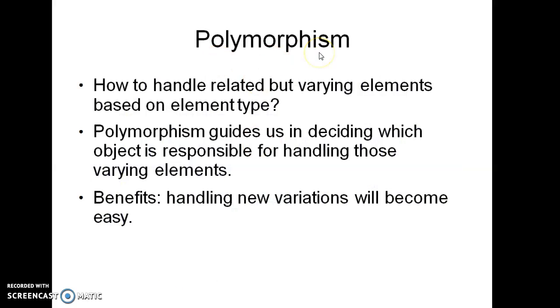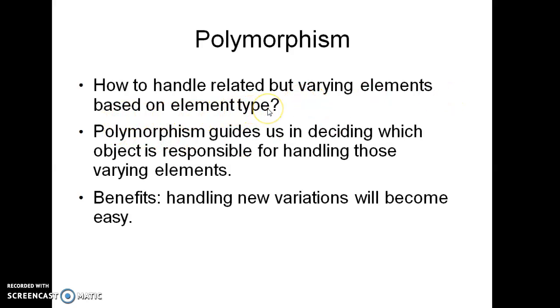Next is polymorphism. We have seen polymorphism multiple times in our object-oriented programming. In simple words, one name with multiple forms is nothing but polymorphism. But we have also seen different examples of polymorphism. We have seen function overloading and function overriding in polymorphism. The same we are applying here. So how do we handle related but varying elements based on the element type?